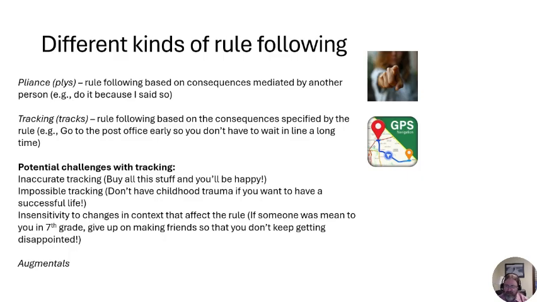And it's possible that there was a time when that rule did make sense, right? Like if someone's mean to you in seventh grade, give up on making friends so that you don't keep getting disappointed. That rule might have actually worked in seventh grade, right? You could have been in a school where no matter what you did, you weren't going to get any friends in seventh grade. That rule could have been true for you.